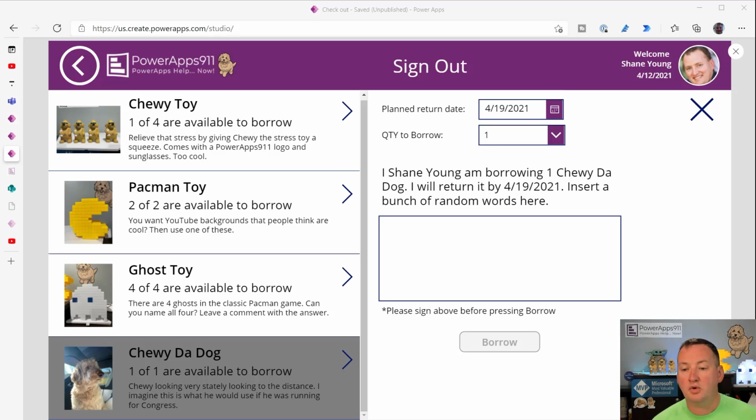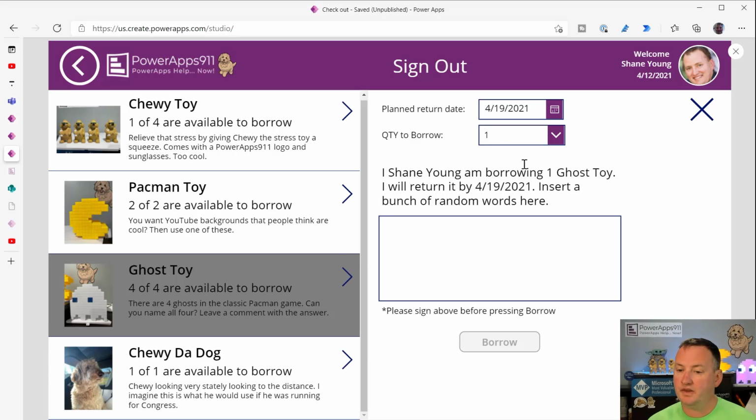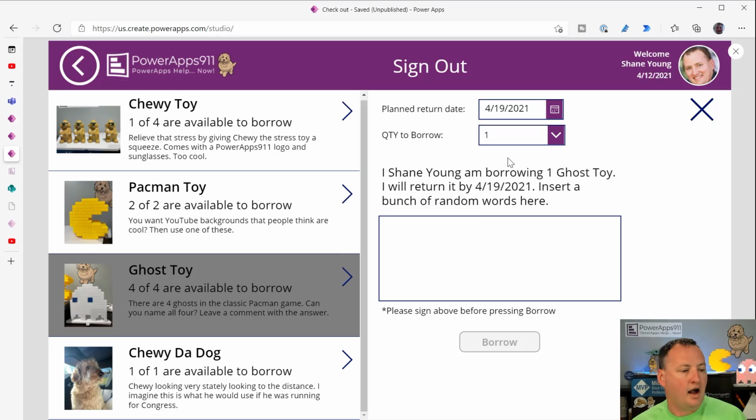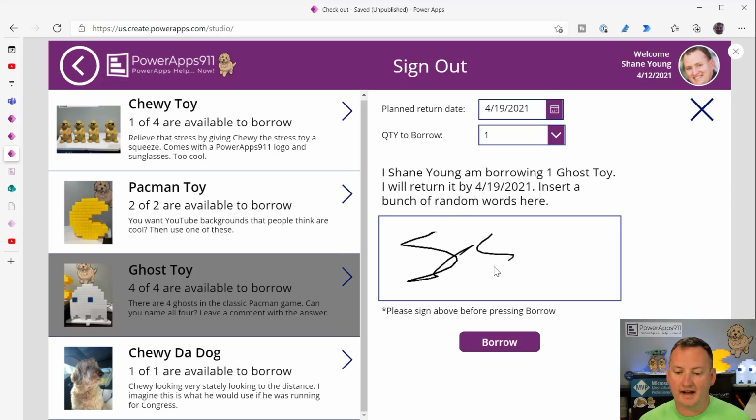How many do you want to borrow? You'll notice the dynamic quantity here, right? There's only one Chewy available, so it only offers one. But like the ghost toy, since there are 4, we've got 4. I'm using the sequence function in my drop downs to drive that. I also went ahead and put in the pin signature, so I can say, hey, I want to sign this thing.